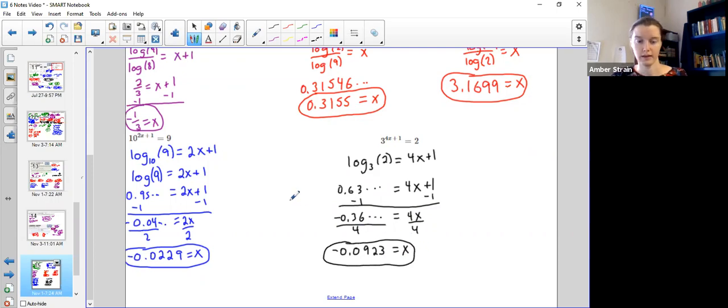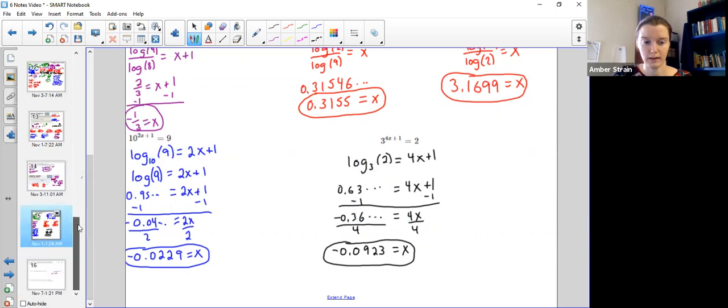Okay, kind of fun, right? It's all in the calculator. So there's not any hard math. It was just solving a linear equation. The trickiest part was just getting it into this log form. So remember, the base is the little base. The exponent is what it's equal to. The logarithm equals the exponent. And if you can get that, you've got it.